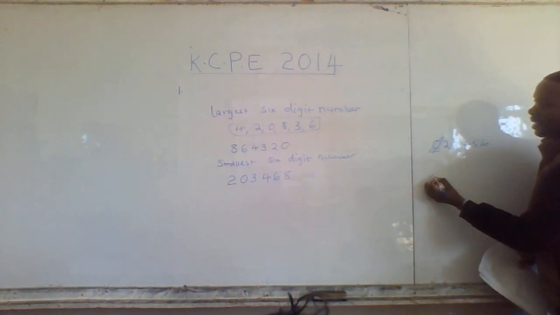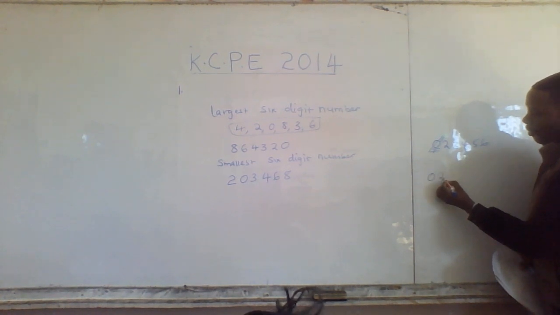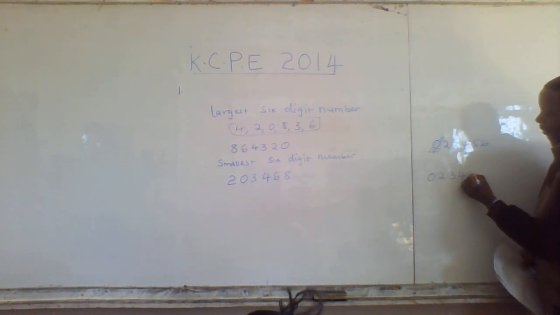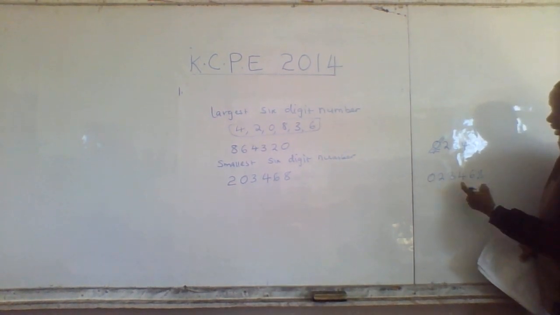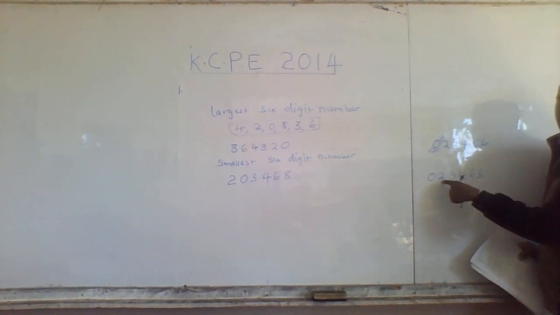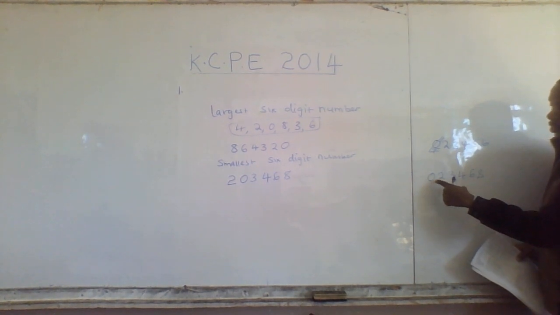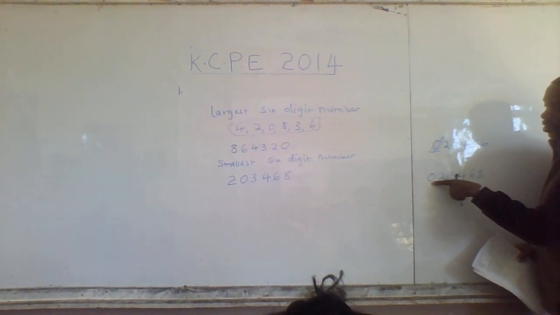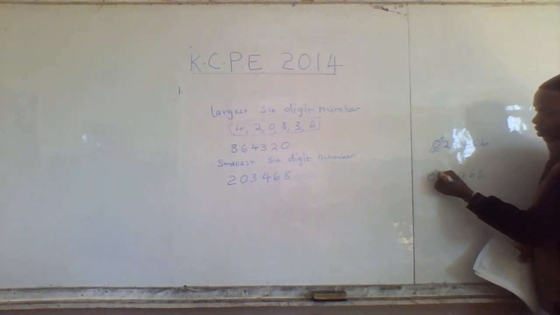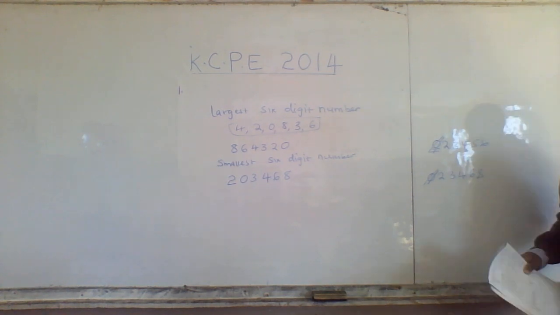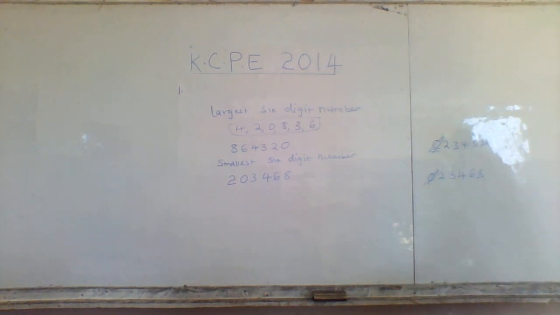If you start a number with 0, it will have no value. It will have no what? Value. So what will be the value of this number? It's like this number has just gone up to tens of thousands, isn't it? Yes. Because in the hundreds of thousands, there is no digit. This digit here has no value. So when you start a number with 0, the 0 will have no value.